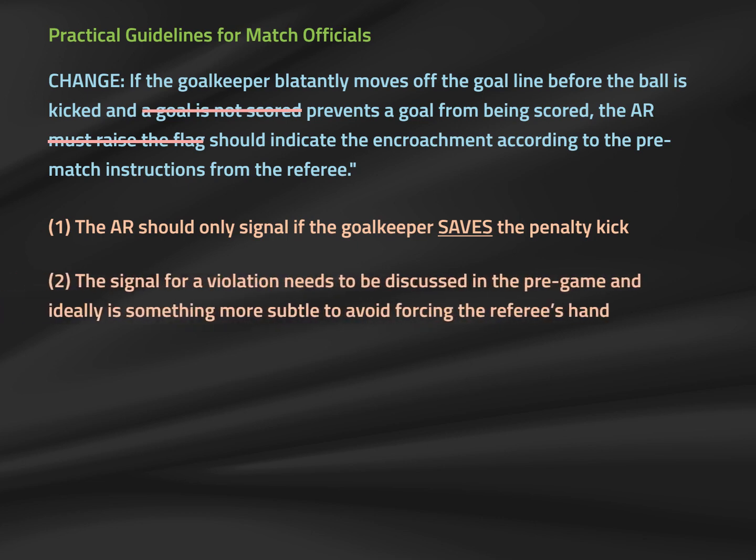Second, formal instructions have now been eliminated for the AR to raise the flag when a violation occurs. The signal should be discussed in the pregame. This is a nod to the fact that such pivotal match decisions need to involve teamwork and the final decision must lie with the referee. An overt signal such as raising the flag when a goalkeeper makes a violation pigeonholes the referee into making the call. Allowing the crew to discuss a more subtle signal allows the referee to decide whether to act on the AR's advice without overtly looking like the referee is blatantly waving down a signal, which would then damage the AR's credibility moving forward.